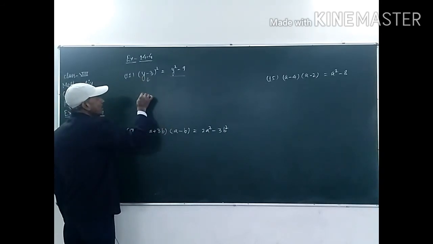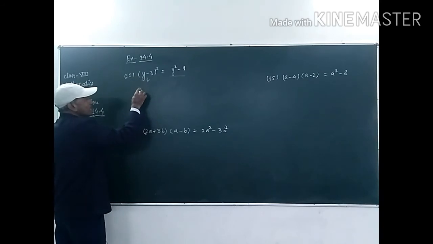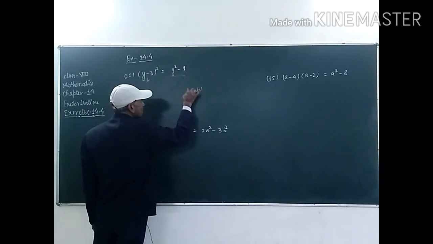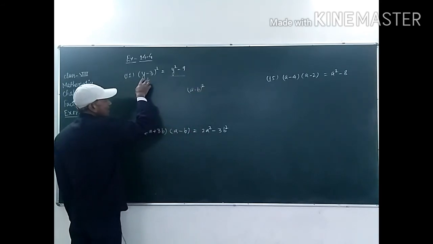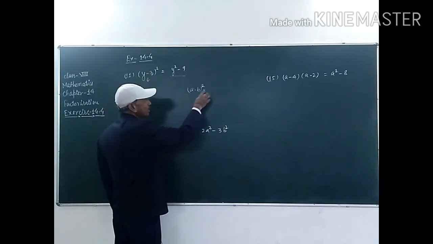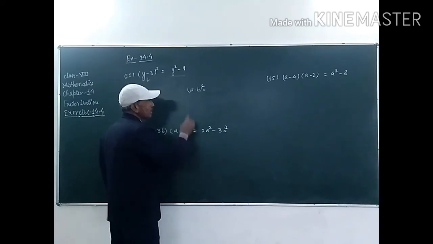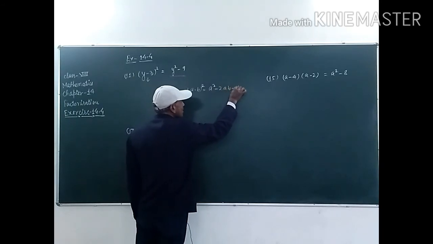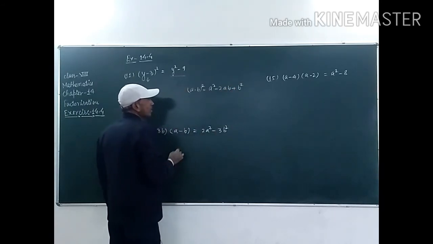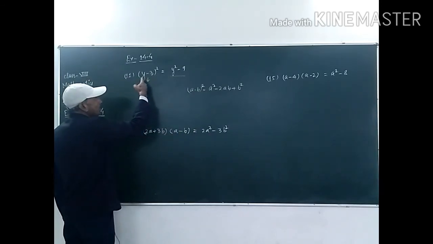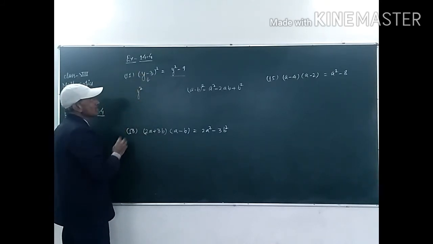So we have to find the correct answer. This is in the form of a minus b whole square. In place of a there is y and in place of b there is 3. So the expansion of a minus b whole square is equal to a square minus 2ab plus b square. We have to use this identity in this question, student. So it will be y square, because in place of a there is y.